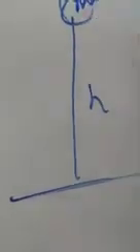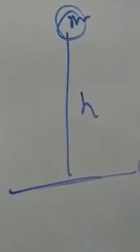Whenever you have to measure energy, you will measure in terms of work done. Suppose you have to measure the gravitational potential energy when you are lifting a body from the ground or Earth's surface to a certain height, say h. The body is having a mass m. While lifting the body to a certain height, you have to do work against the force of gravity.